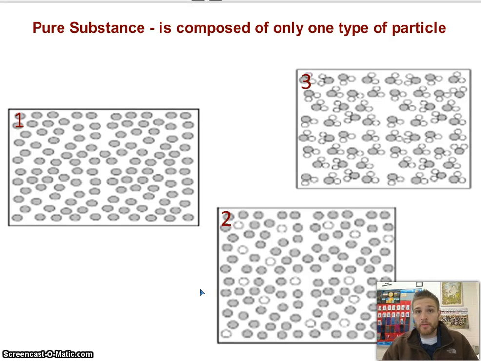Today we're going to be talking about elements and compounds, specifically what's a pure substance, metals, nonmetals, and metalloids, and if elements and compounds are pure substances. Well, let's dive right in.